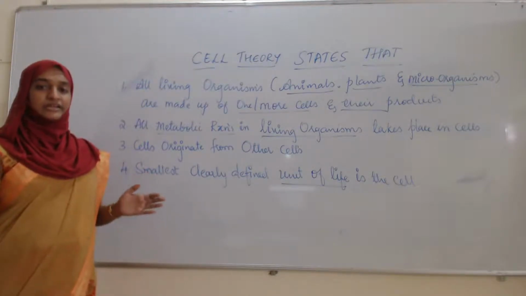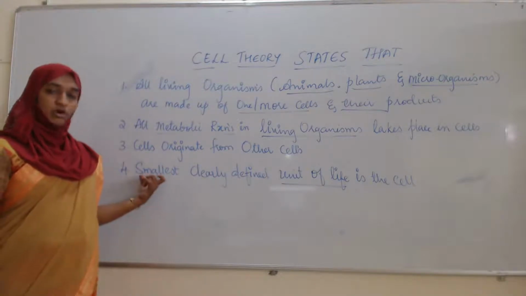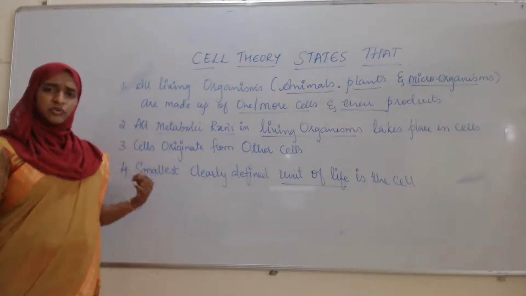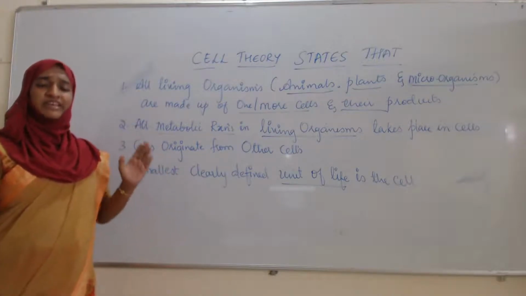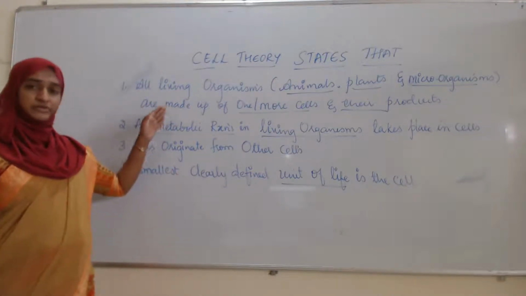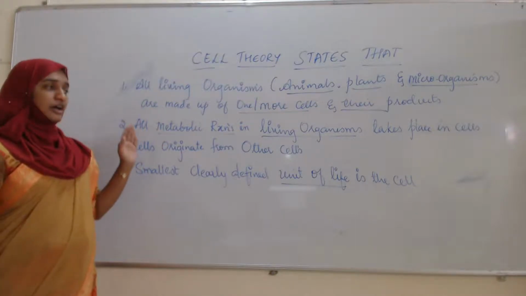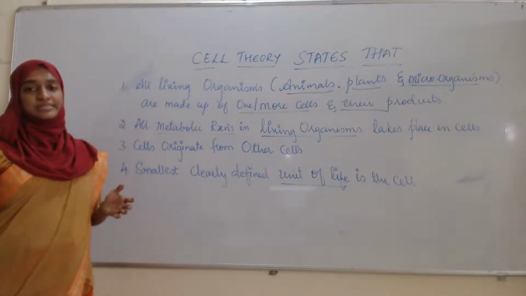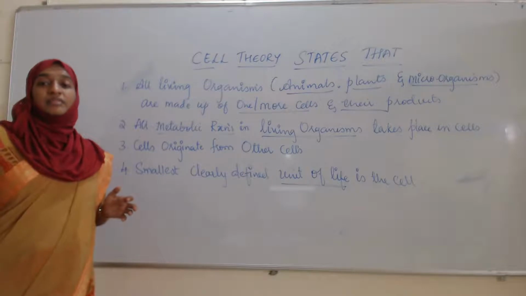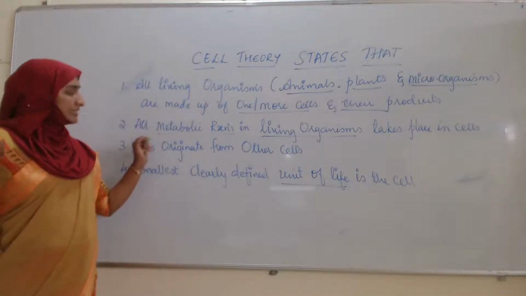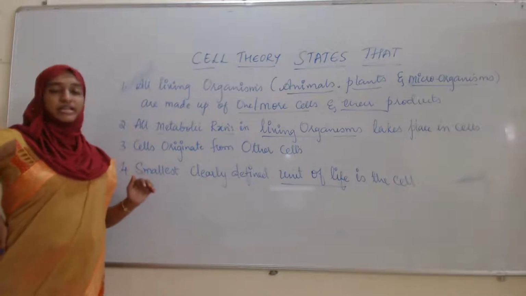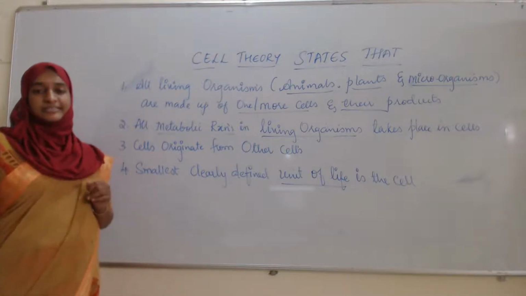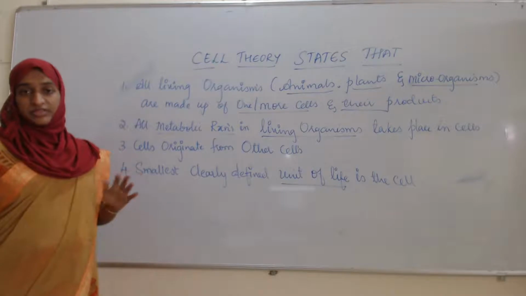It has been clearly defined that these statements I had given over here are very simple and very clear. In the first statement, all living organisms are made up of one or more cells, and their products. Then in the second statement, all metabolic activities in living organisms take place within the cells, not outside the cell, within the cell.